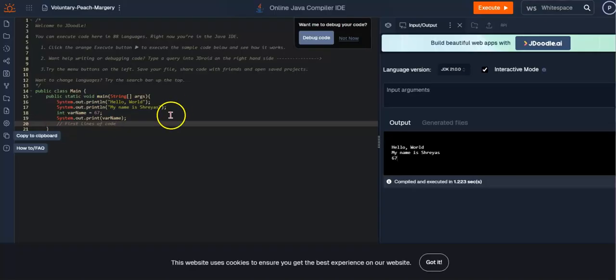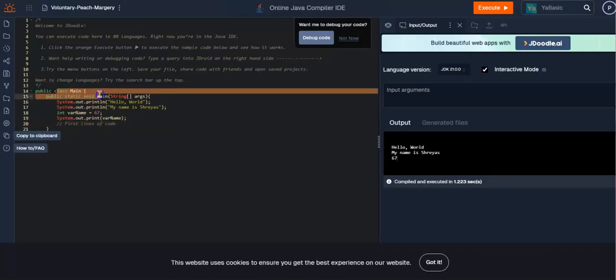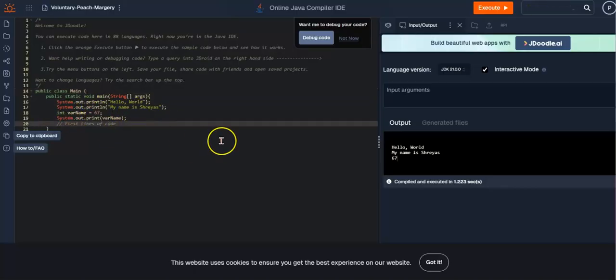So just in summary, we talked about what a class is, how to write some print statements, the three main types of variables, and how to write comments.